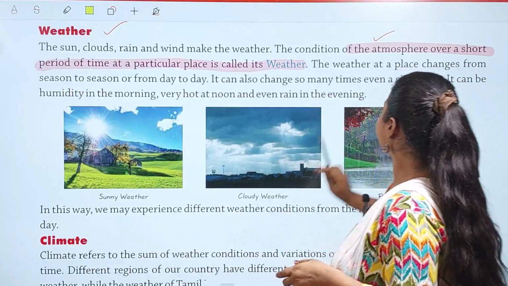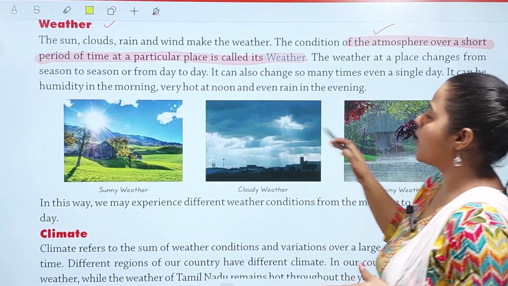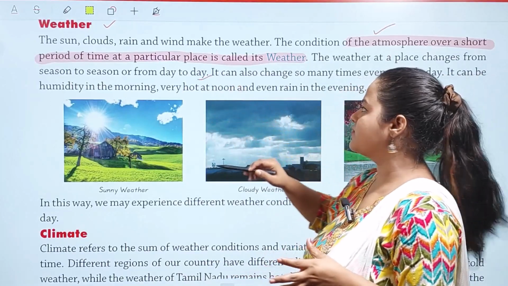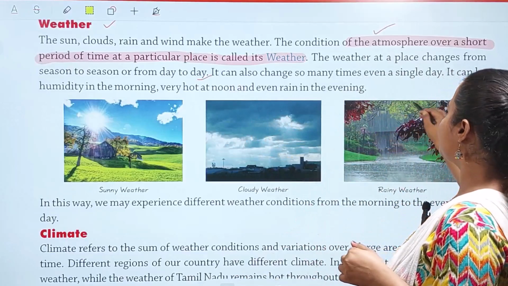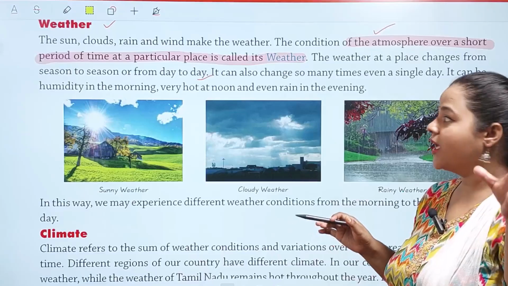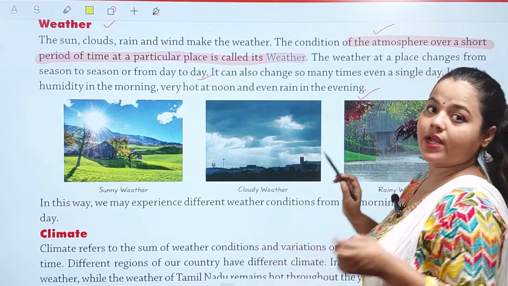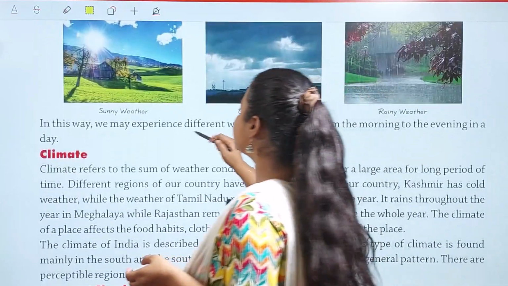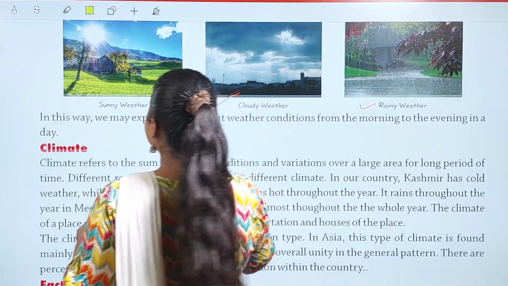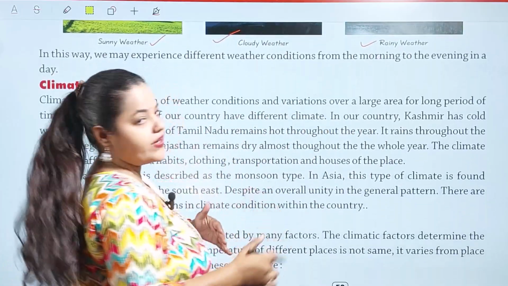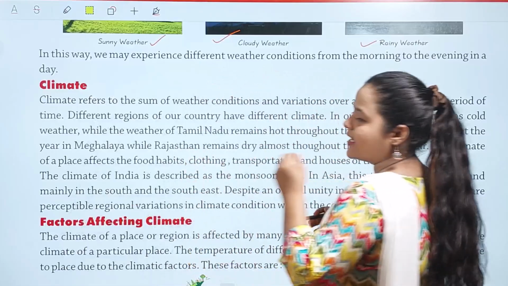Weather at a place changes from season to season or from day to day. Weather जो है बच्चों, it keeps on changing from season to season and from day to day, and it also changes many times even in a single day. It can be humid in the morning, very hot at noon, and even rainy in the evening. Here you can see it is sunny weather, it is cloudy weather, and we have rainy weather. In this way, we may experience different weather conditions from morning to evening in a day.